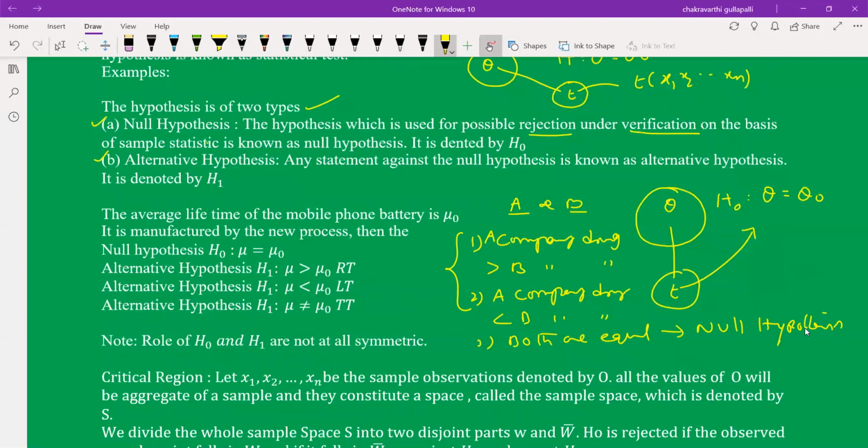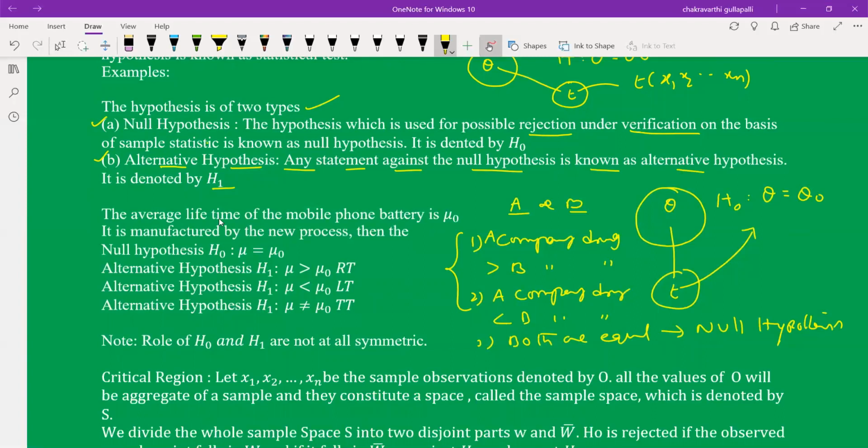Generally, null hypothesis statements are in a negation form: there is no significant difference between two sample means or two population means; there is no significant difference between the new process and the old process; there is no significant difference between before processing and after processing. These are null hypothesis statements. The complement, or anything against the null hypothesis, is called the alternative hypothesis. It is denoted by H1, while the null is H0.